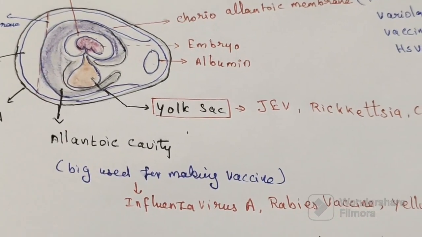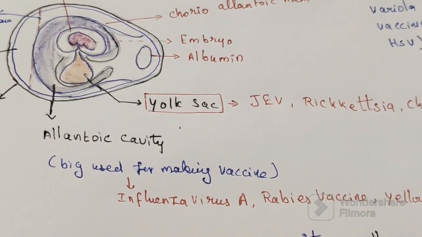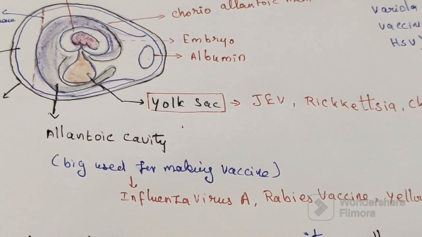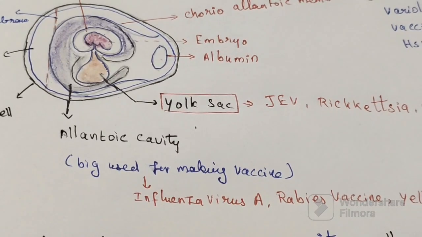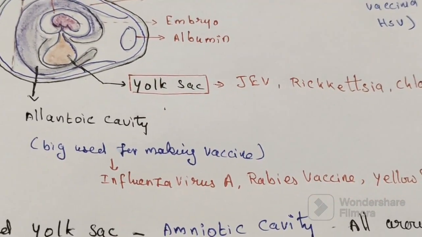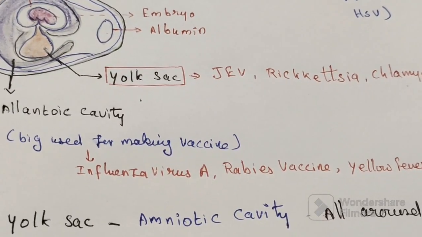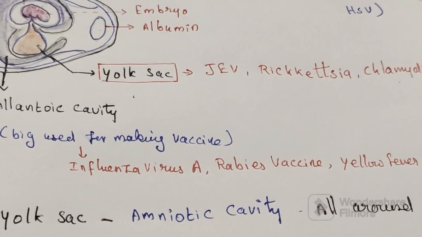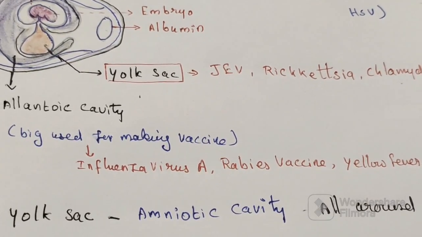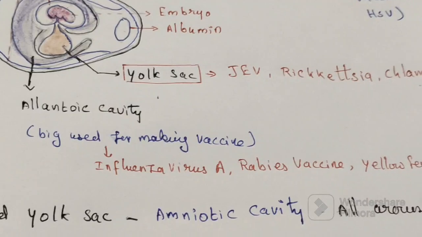Actually, we get better virus yield here, better yield of egg-derived vaccines. So influenza virus A, rabies vaccine, and yellow fever vaccine are made from here. Duck egg is larger and gives better yield.